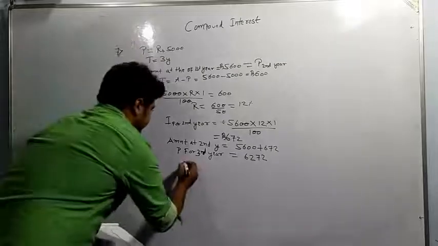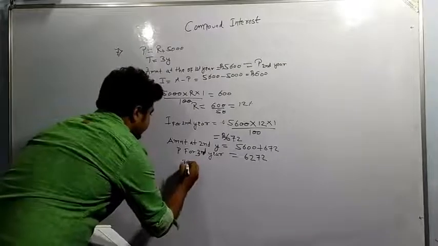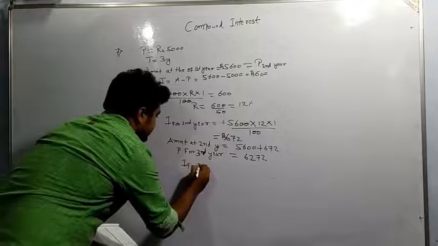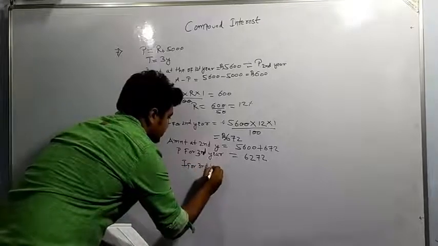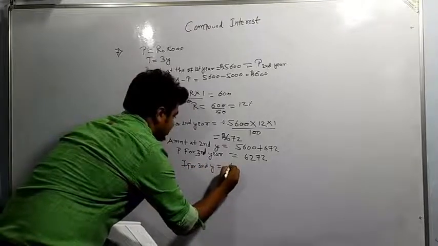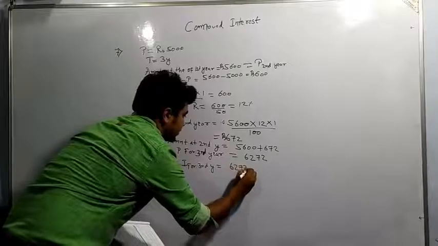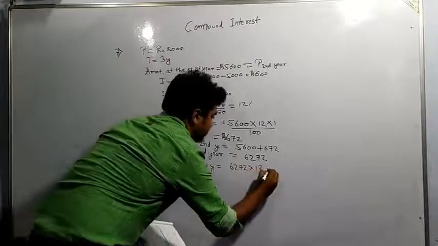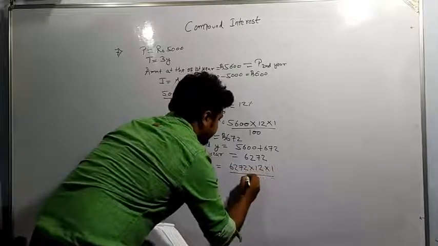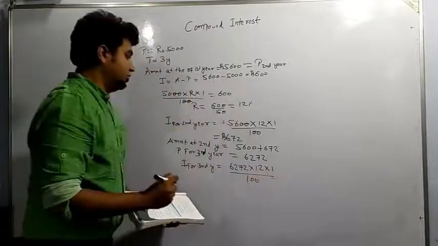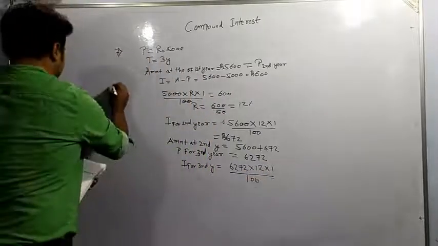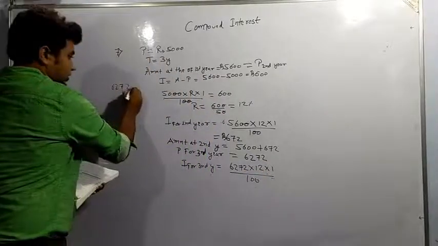And now the interest for third year is equal to 6272 into 12 into 1 by 100. So we'll be doing 6272 into 12.